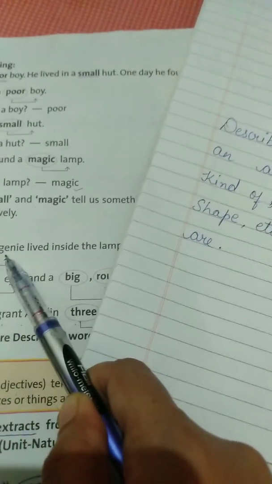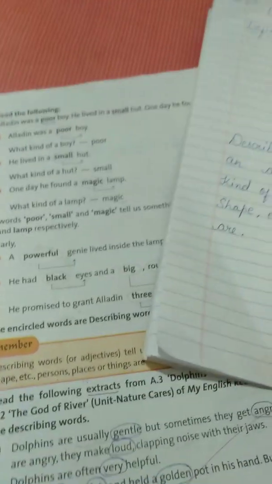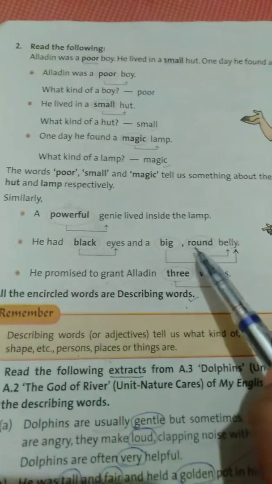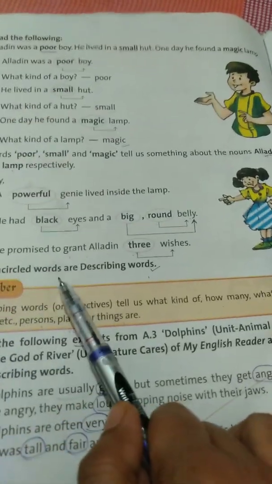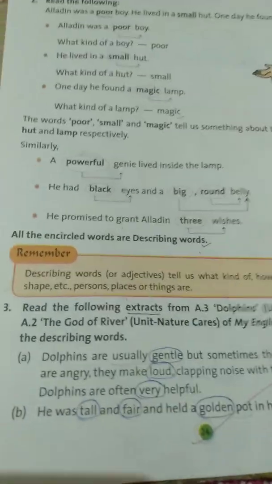How was it? So powerful. Second one is how many? So how many wishes? 3 wishes. And what color and shape? So what color is black eyes and shape is big round. Okay. So all the encircled words are describing words.